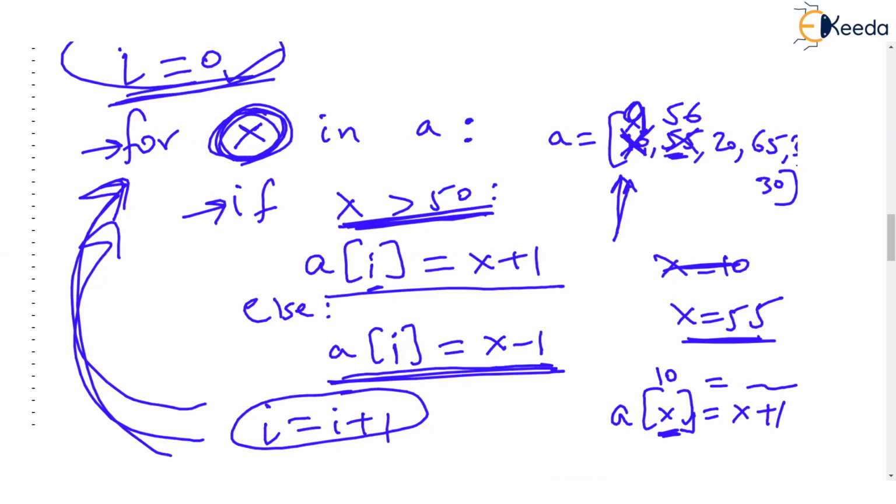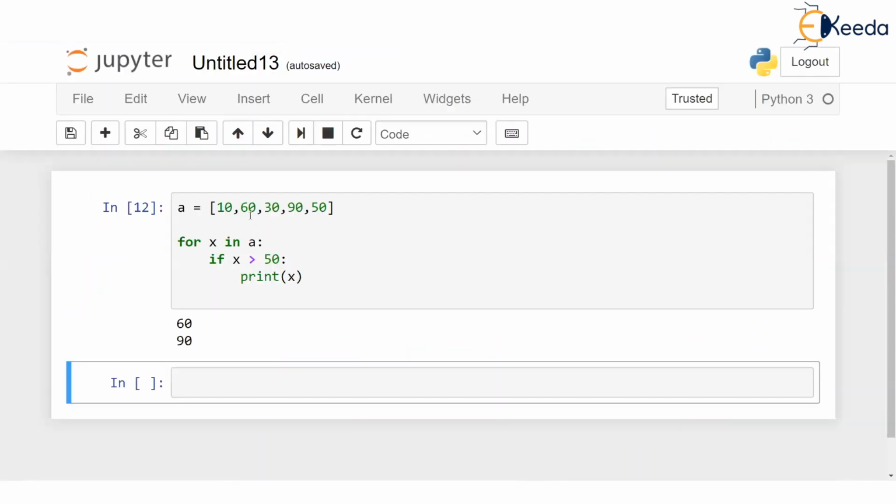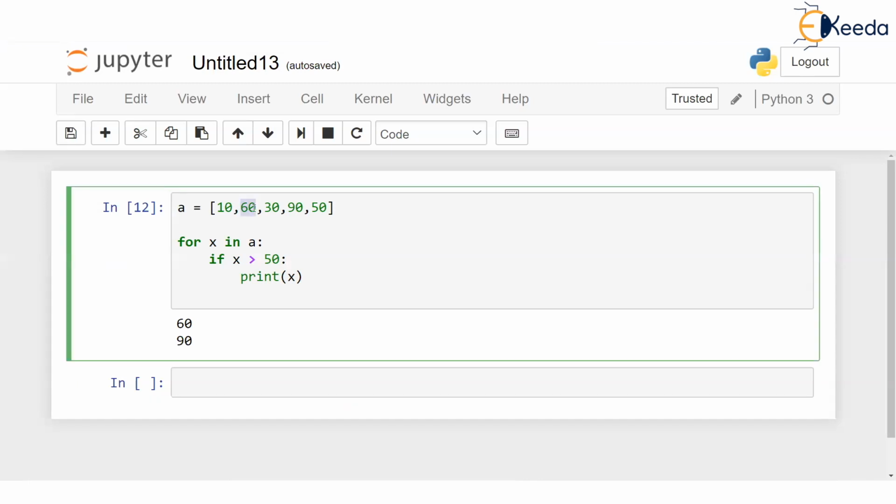We are using a variable and then we are increasing that variable so that we can touch the elements of the list and store new values over there. Let me try this first of all. You know the problem. Each value greater than 50 has to be increased by 1, and value which is less than or equal to 50 should be decreased by 1.